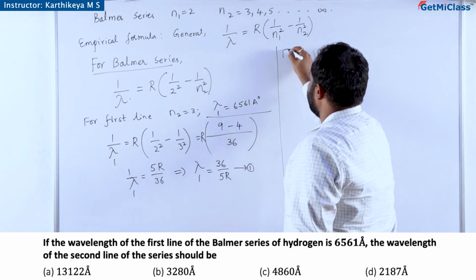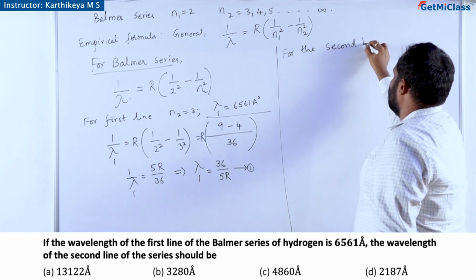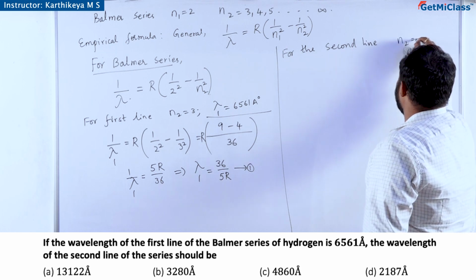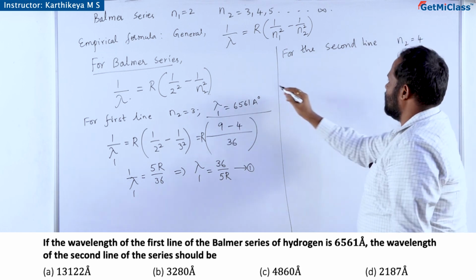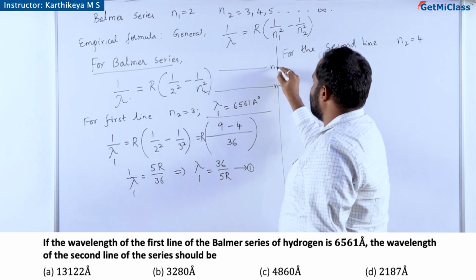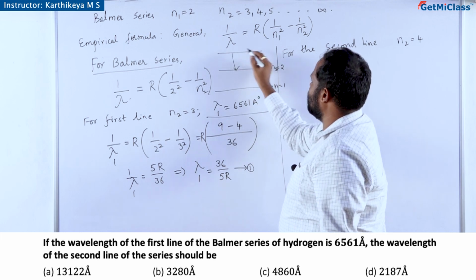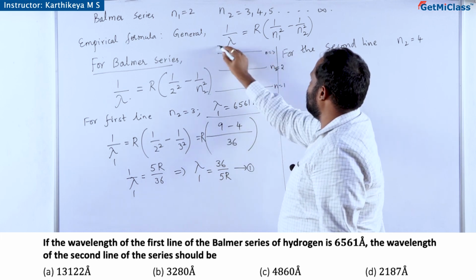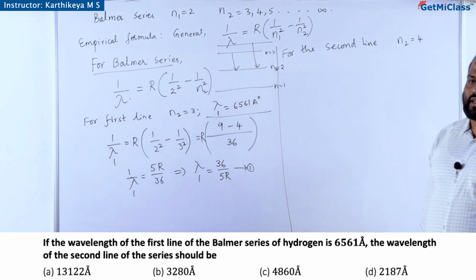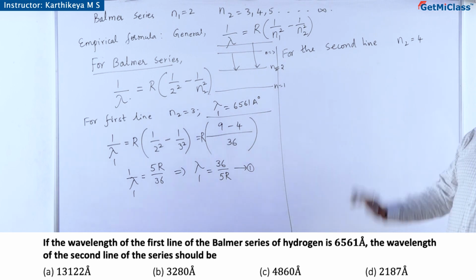Next, for the second line of the Balmer series, n2 should be 4, correct? See, this is n equal to 1, this is n equal to 2. So this is the first line of the Balmer series, n equal to 3. n equal to 4 is the second line of the Balmer series, where the transition of the electron from the higher orbit ends at the second orbit itself.